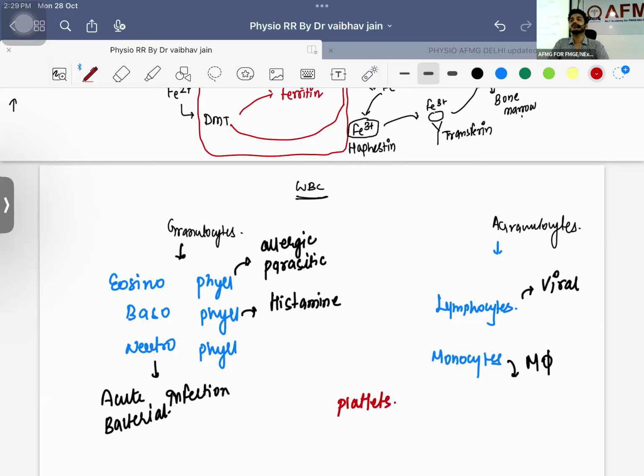Less than 4,000 is leukopenia, meaning the person is more susceptible to infection. If the value is more than 11,000, that is leukocytosis. If the value is around 20,000, the patient is going into sepsis. And if the value is around 50,000, this person may have leukemia, and you can go for further diagnosis.